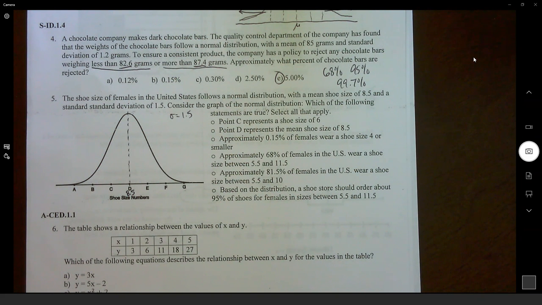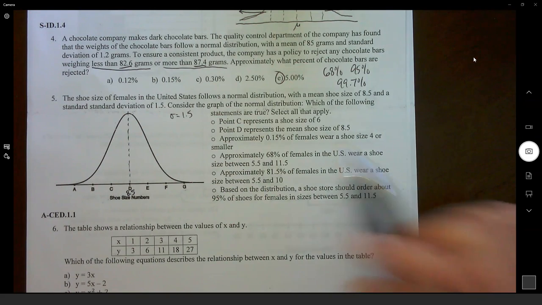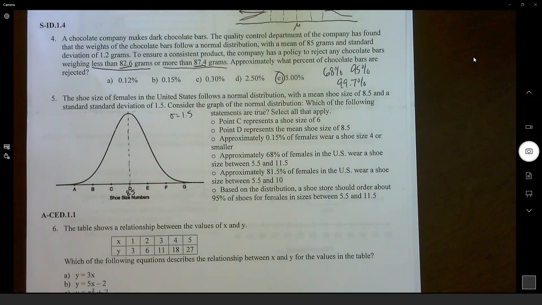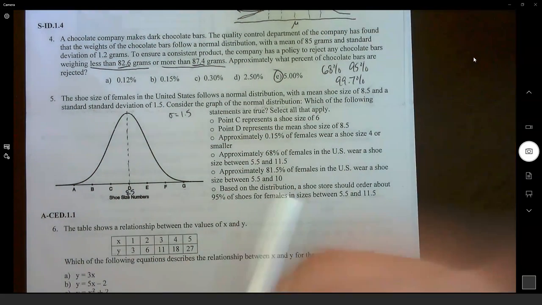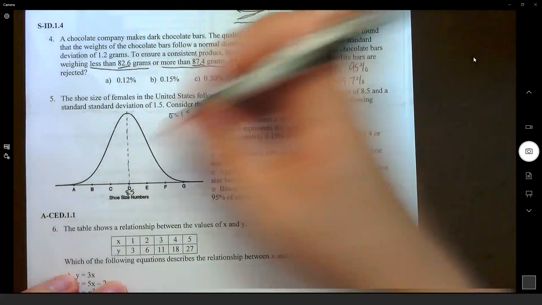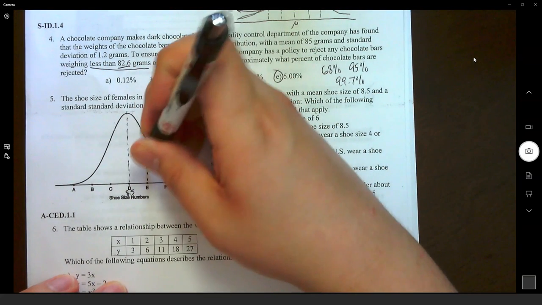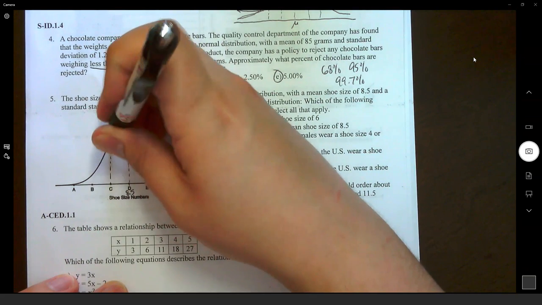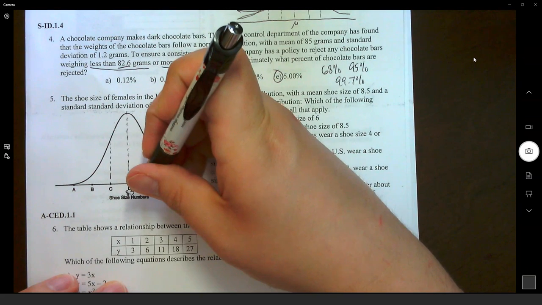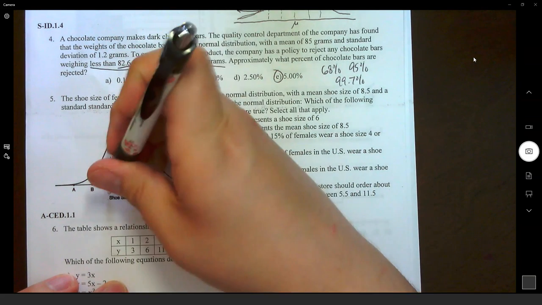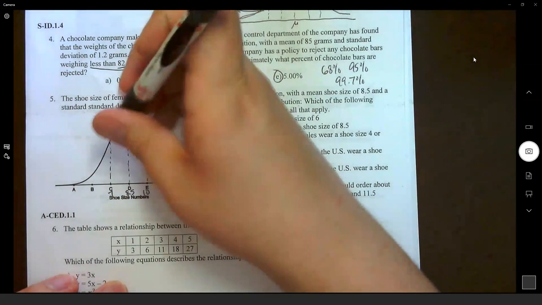Now, we can do the same thing we did last time. We know the standard deviation. We know the mean. So we can work from the center and go out. This is called the empirical rule when we do this with the standard deviation. So if we go out 1 standard deviation, so we go from D to E and D to C, we're moving 1.5. So adding 1.5 to 8.5 would give us 10. Subtracting it would give us 7.